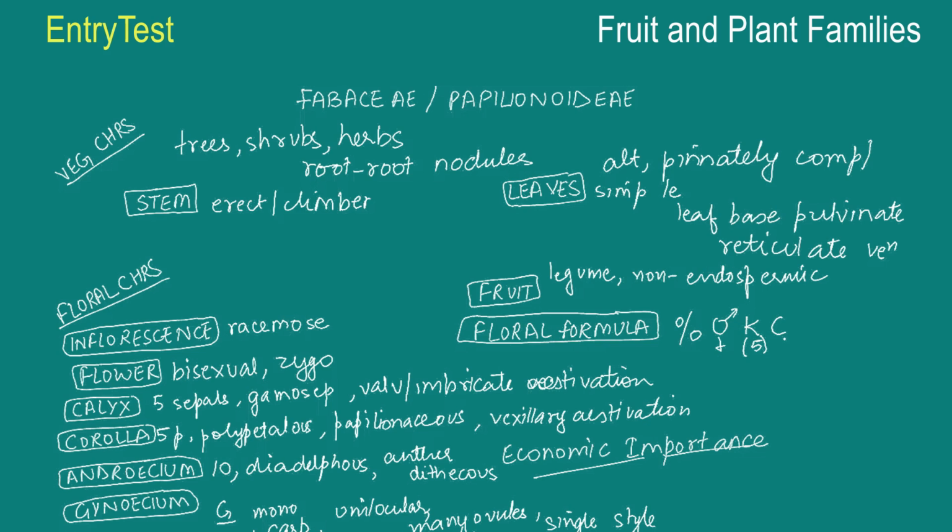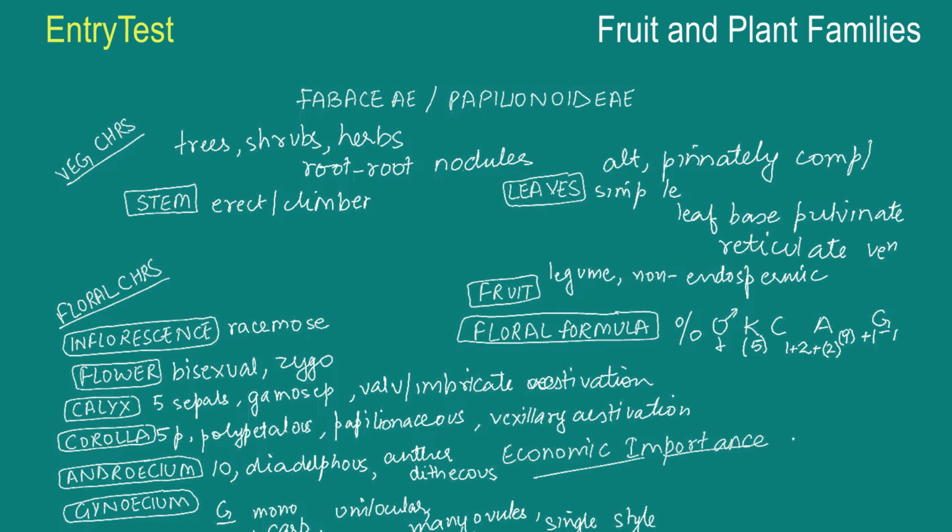In the corolla, you have 5 petals, but they're in the form of one outer one covering the 2 wings, and the 2 inside, that means the keel, that is joined, so that is why it's given in brackets. The androecium, 9 of them joined plus 1, and the ovary is a superior ovary, only 1 of it is there.